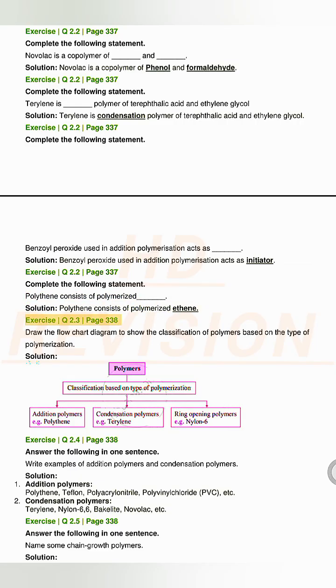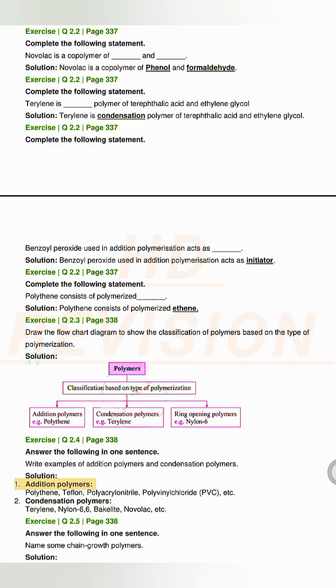Exercise Q2.3, page 338. Draw the flowchart diagram to show the classification of polymers based on the type of polymerization. Solution. Exercise Q2.4, page 338. Answer the following in one sentence. Write examples of addition polymers and condensation polymers.